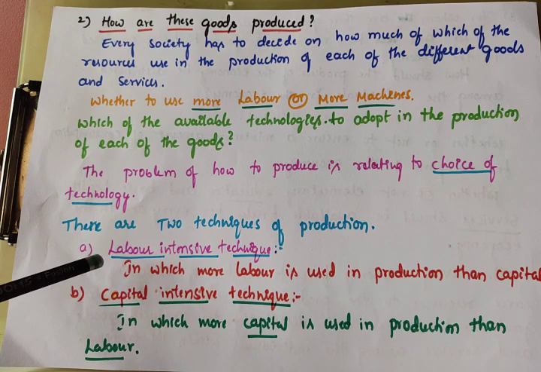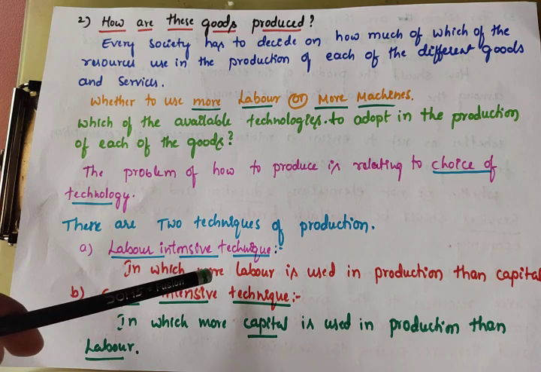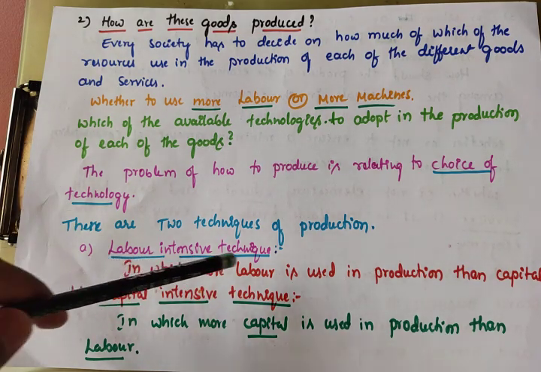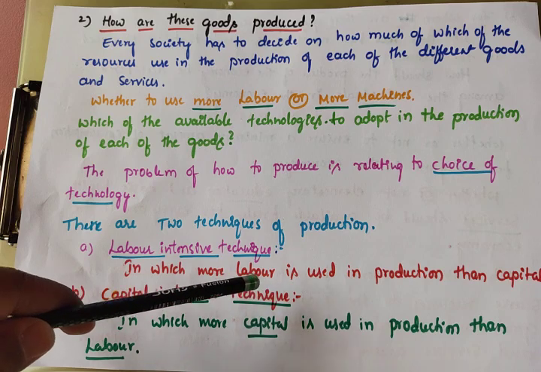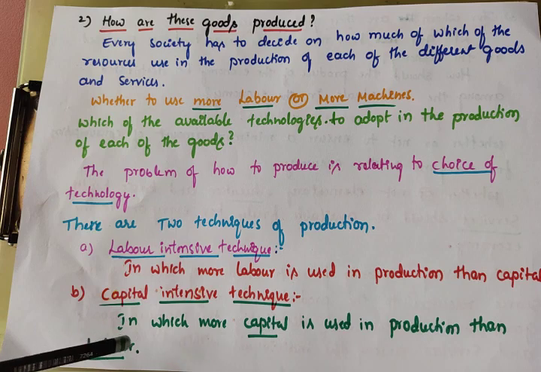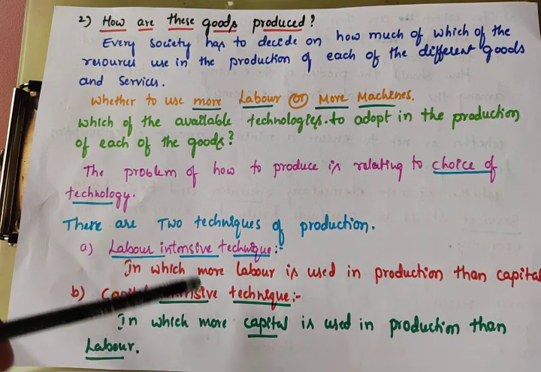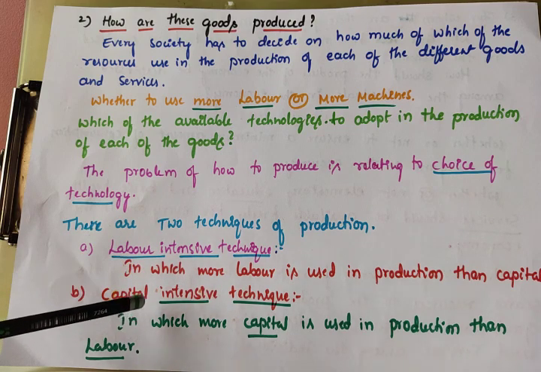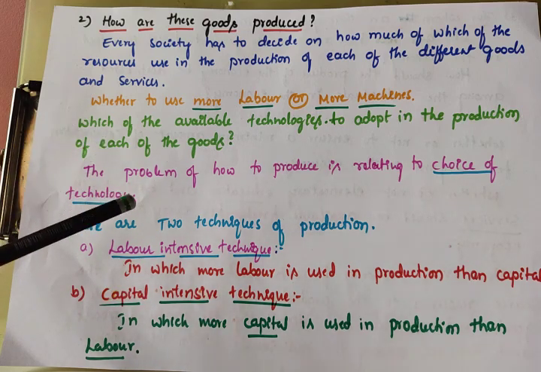Labor intensive technique means more labor is used in production than capital. Capital intensive technique means more capital is used in production than labor. Like instead of using capital we can use labor, or instead of using labor we can use capital. We can adopt any one technique.